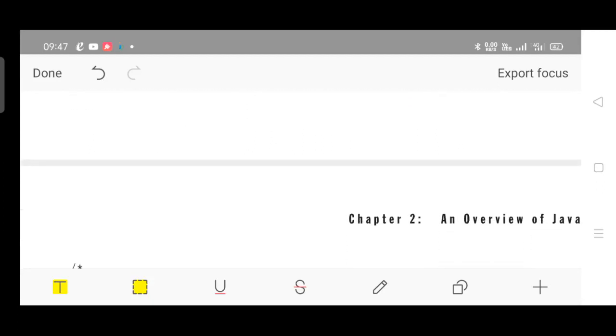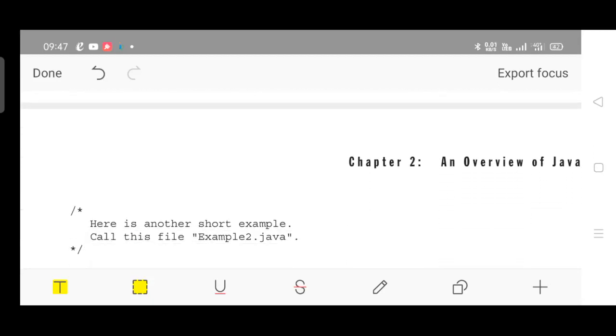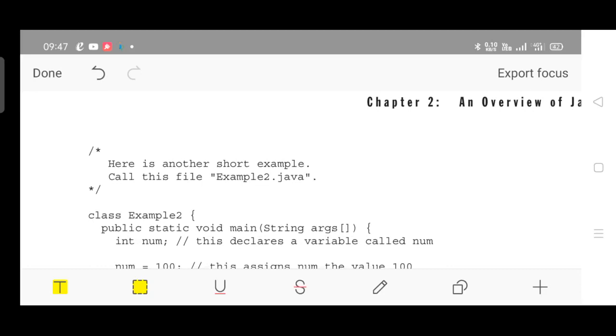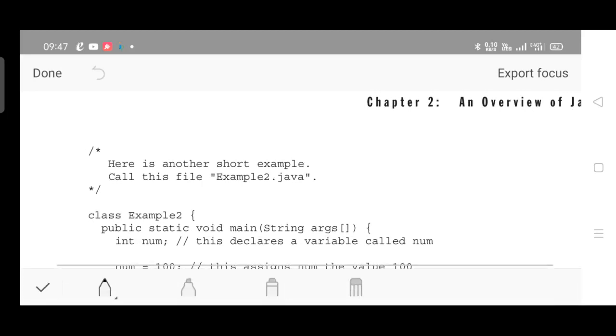We are considering the file name as example2, so the class name which contains the main function should be example2. Again, declare the main function as public and static. Public because it can be seen by anyone, it is accessible to everyone. Static because without the help of an object, the function is capable of executing on its own.